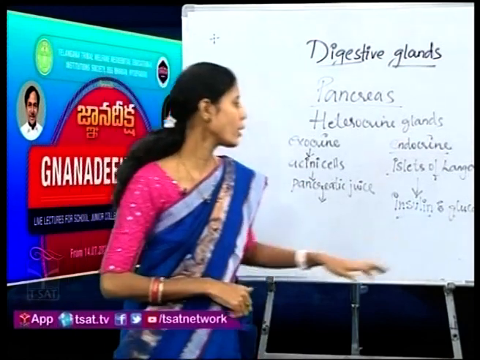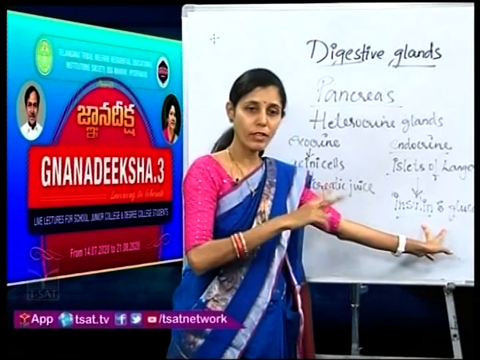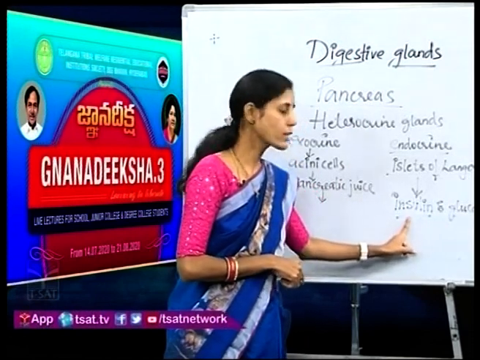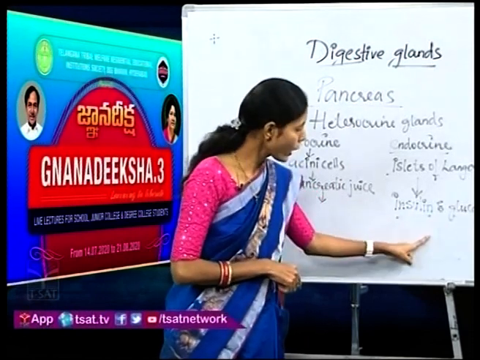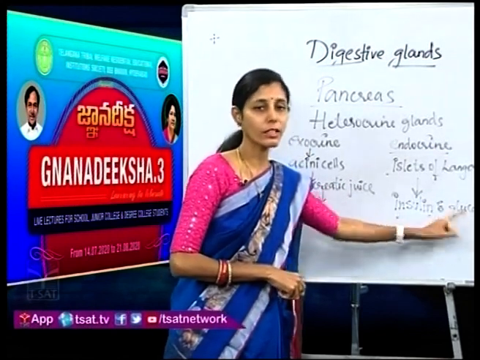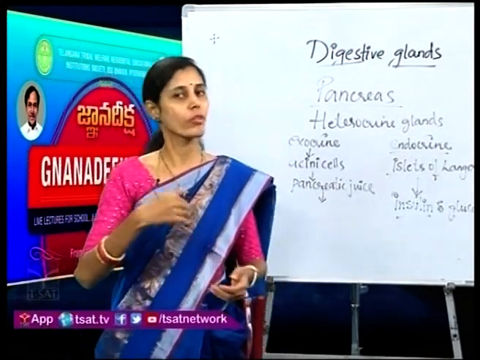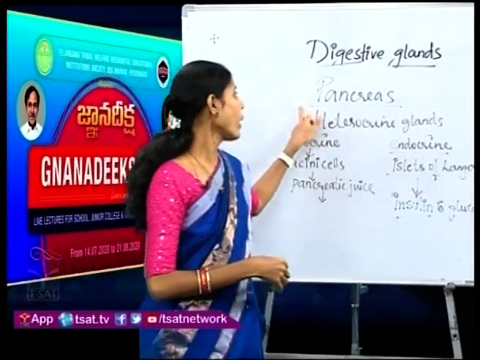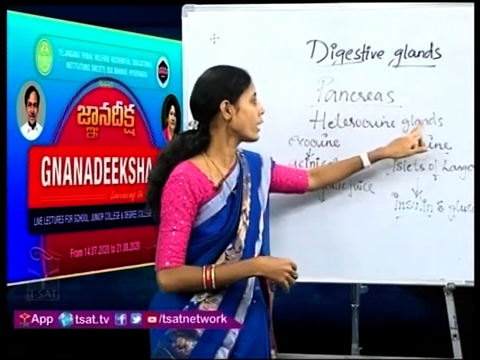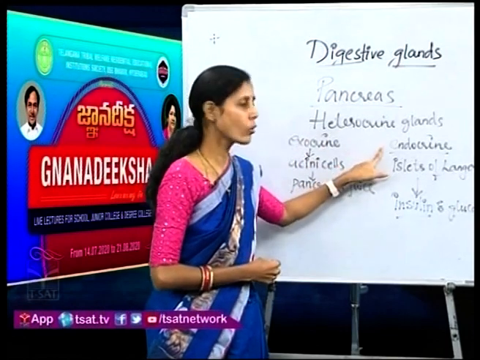So, who is playing the important role over there again? Glucagon. So, these two are reverse in their process. Insulin is converting glucose into glycogen and storing it in our body, whereas glucagon is converting whatever glycogen is stored in the body into glucose for our purpose. So, pancreas is called a heterocrine gland because it is performing the function of exocrine and endocrine glands.